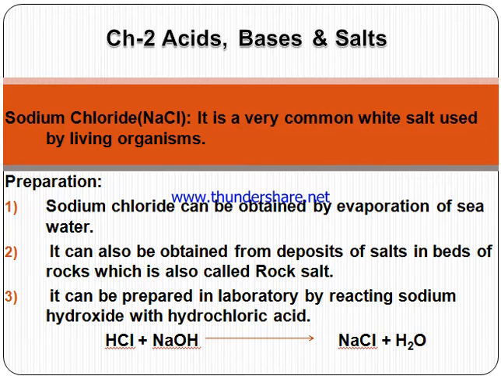For every compound we should remember three things: one is preparation, second is 2 to 3 properties, and third is 2 uses. So first we are going to start with the preparation. Sodium chloride can be obtained by evaporation of seawater. Seawater contains a large amount of salt. On evaporating seawater, salt is obtained.